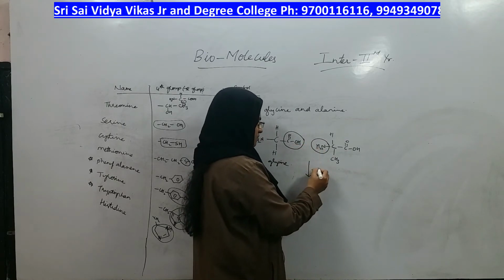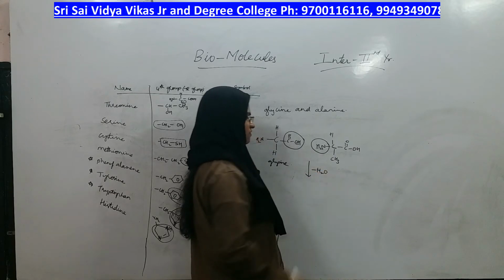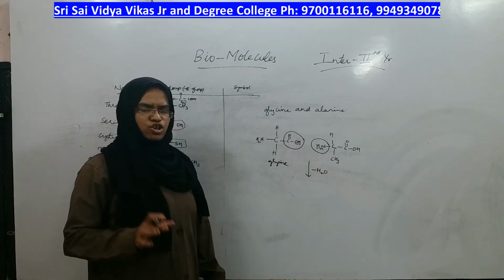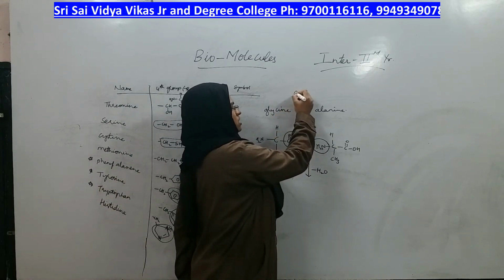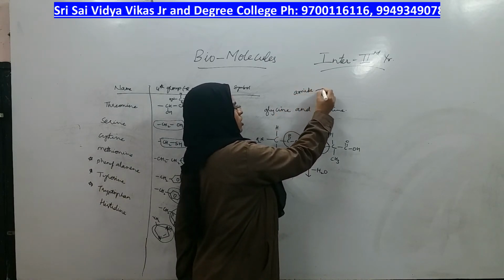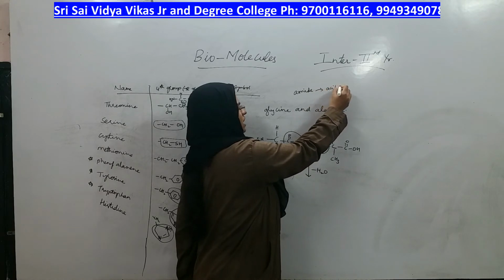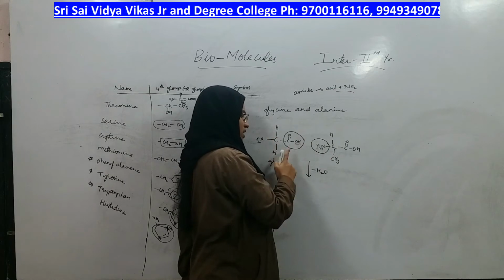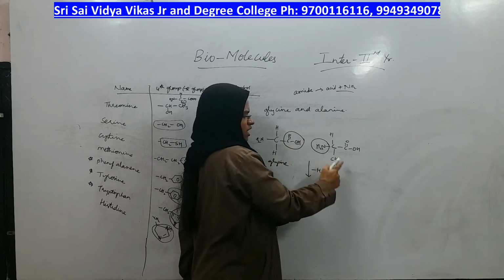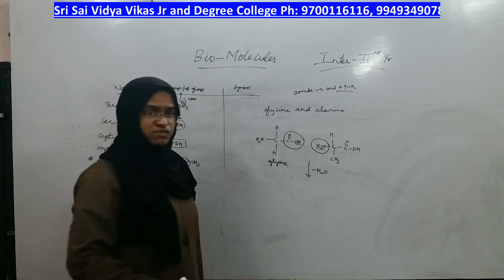Nothing but a peptide bond, which is the formation of an amide group. How is an amide bond formed? Amide bond is formed between acid and amino, the acid of one amino acid and the amino group of the other amino acid, in which water is eliminated.